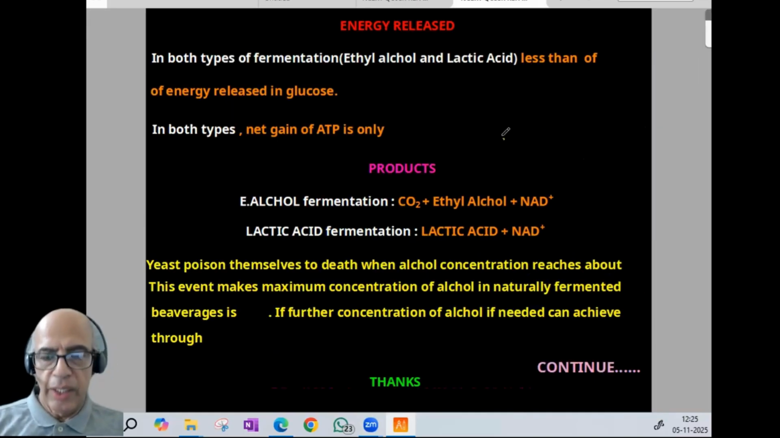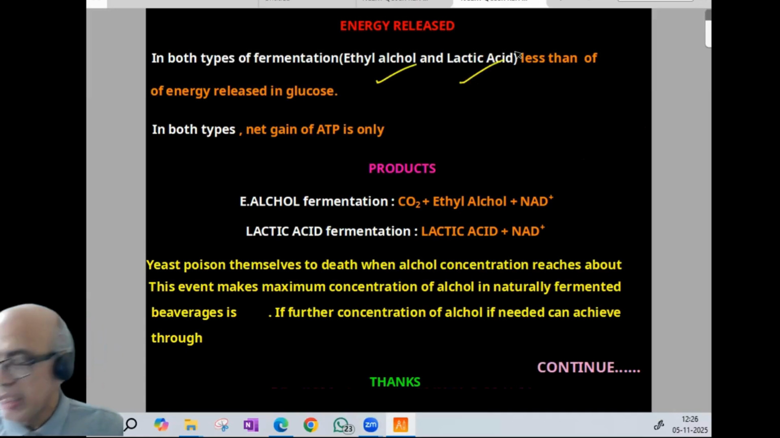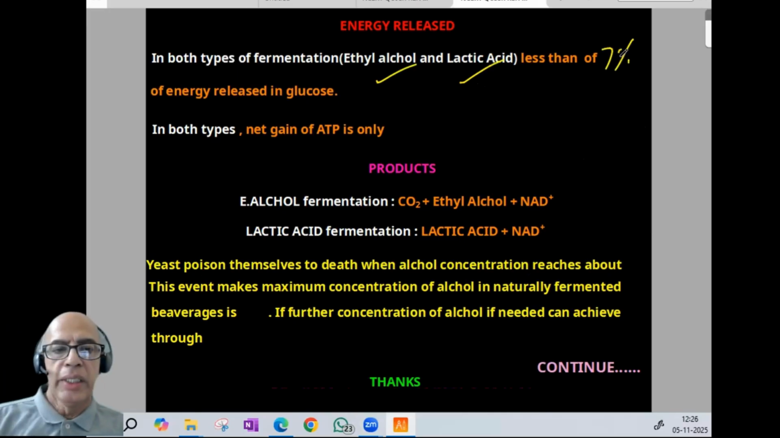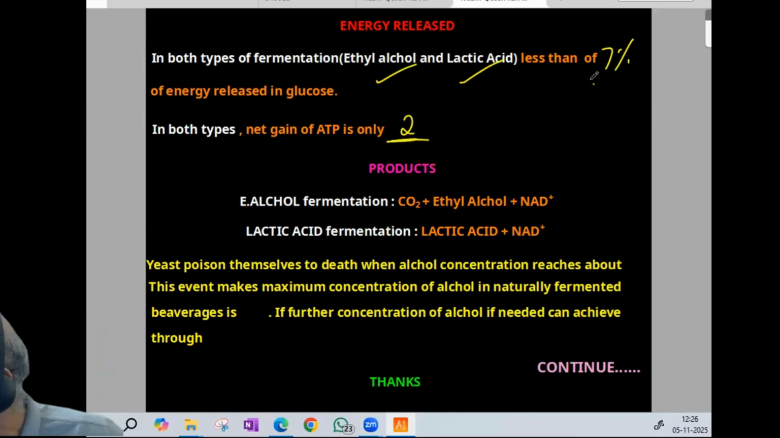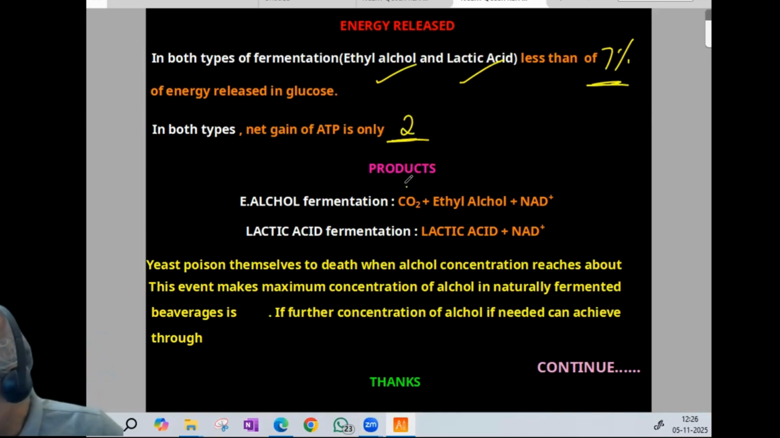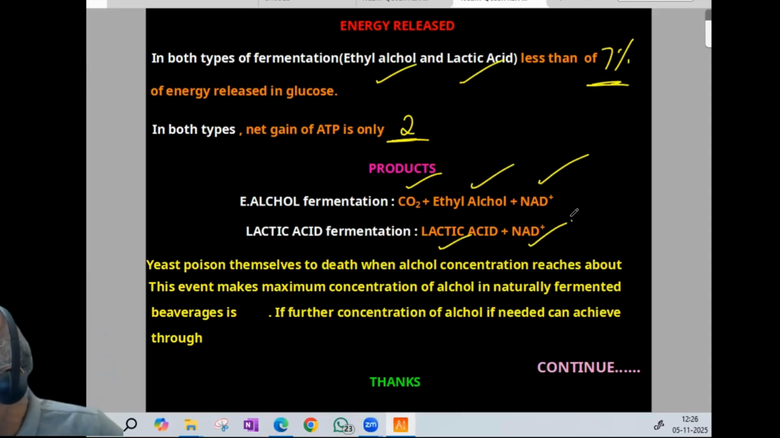Now comes the third page: energy release during this procedure. In both types of fermentation, whether ethyl alcohol or lactic acid, less than 7% of the energy in glucose is released. In both types, the net gain of ATP is only 2, another important value from NCERT. Now, what are the products? Ethyl alcohol fermentation gives carbon dioxide, ethyl alcohol and NAD+. Lactic acid fermentation gives lactic acid and NAD+.